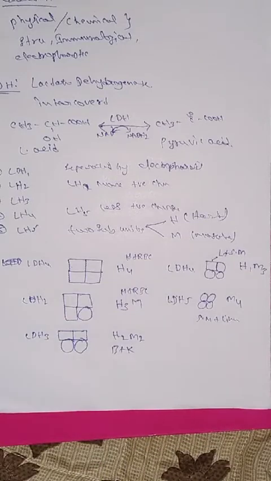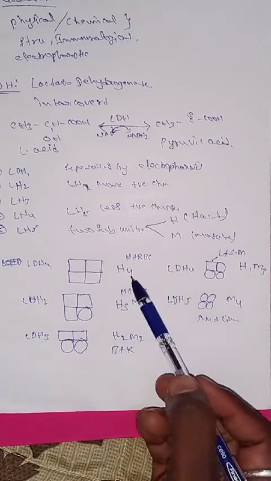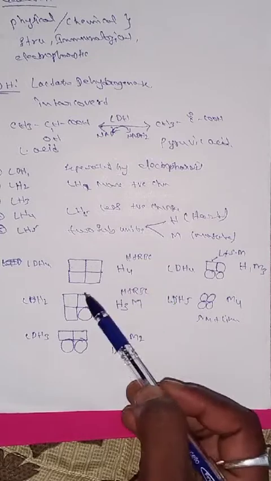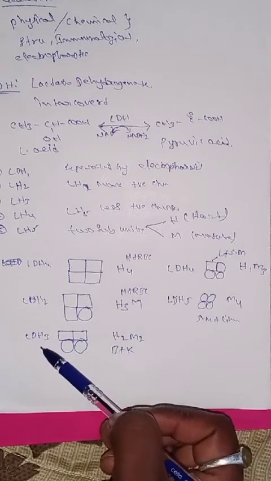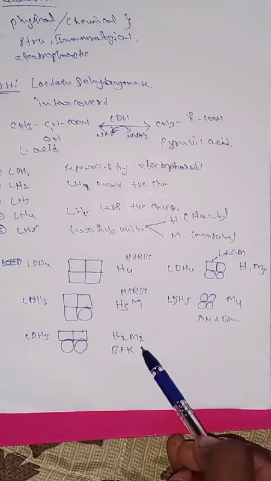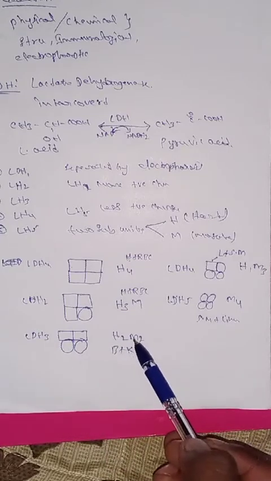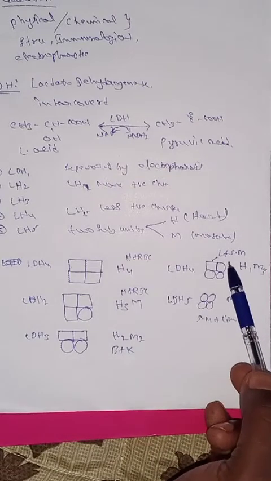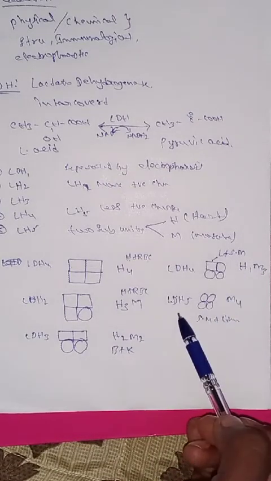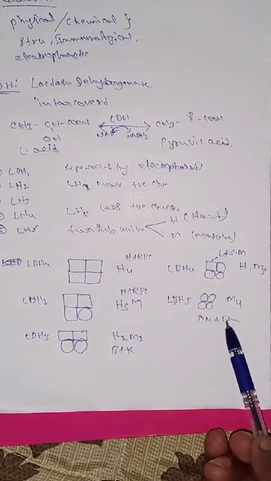So what is the tissue of origin? The tissue of origin of LDH1 is the heart and RBC. The tissue of origin of LDH2 is the heart and RBC. LDH3 is the brain and kidney. The next one, LDH4, is the skeletal muscle and liver. LDH5 is the skeletal muscle and liver.